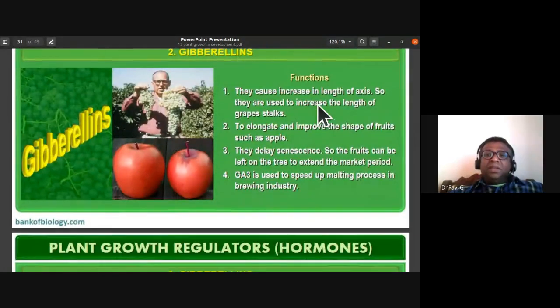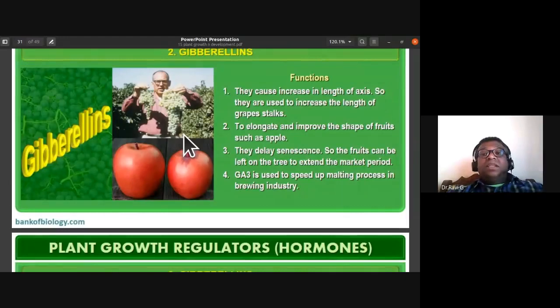What are the functions of gibberellins? They cause an increase in the length of the axis. So they are used to increase the length of the grape stalk. The grape stalk can be increased in length, and as a result of that, you get a very high yield. Whenever you increase the internodal distance, they yield more grapes.